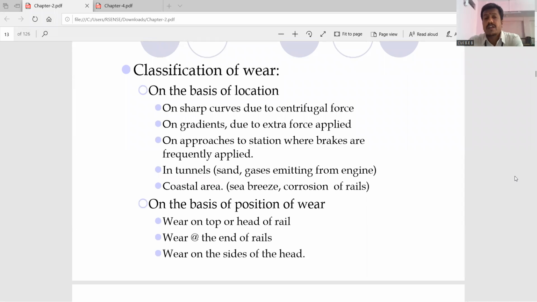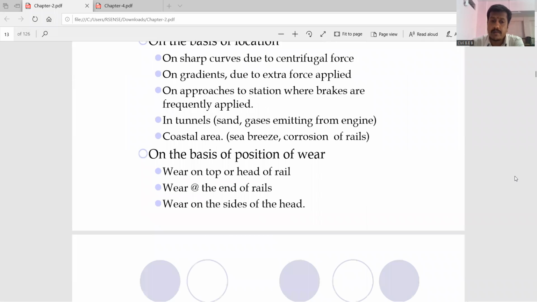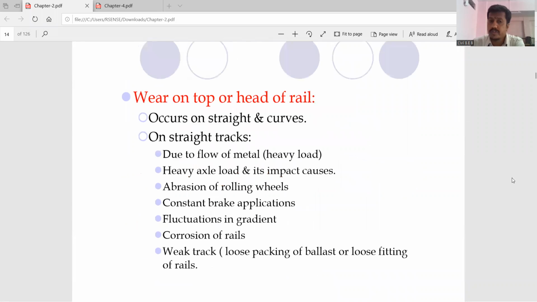Then the next category we discussed is wear based on the position of the wear. Classification of wear based on its position. So where does it actually occur? Wear can occur on the top or the head side of your rail. It will occur at the end, that is, at the bottom portion of your rail, or it will occur at the sides of your head. That is the wear types based on position.